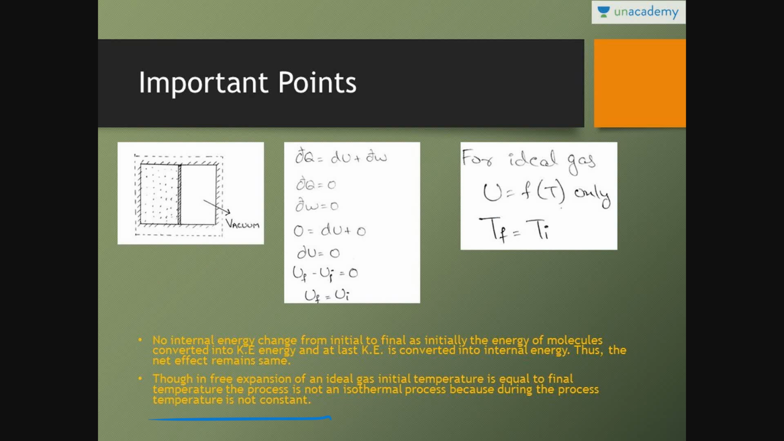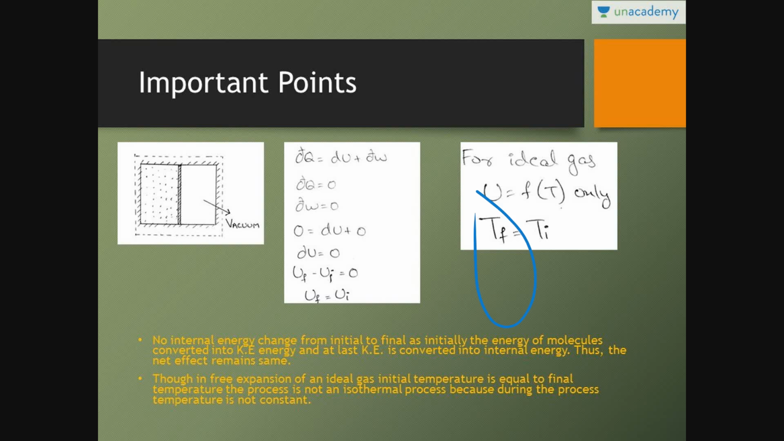What is an isothermal process? Isothermal process is a process in which throughout the process the temperature is constant. Throughout the process temperature should be constant, a horizontal line on the TS diagram. But in this particular case only the initial and final temperatures are the same. When this process was happening, the temperature was changing, but the initial and final points are the same. But an isothermal process is one in which throughout the temperature remains constant. So this is not an isothermal process, but initial temperature is equal to final temperature.